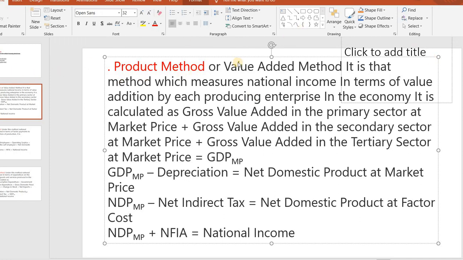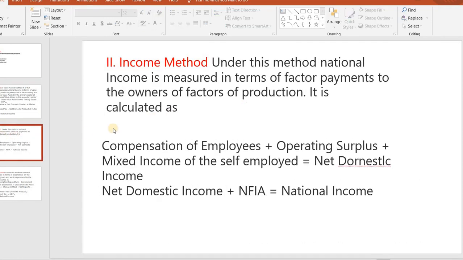Then the first method is the product method. In this method, we are calculating national income in terms of value added by each producing enterprise, or national income is estimated by aggregating the value of all final goods and services. Next method is the income method. In this method, national income is measured in terms of factor payments. This method approaches national income from the distribution side.